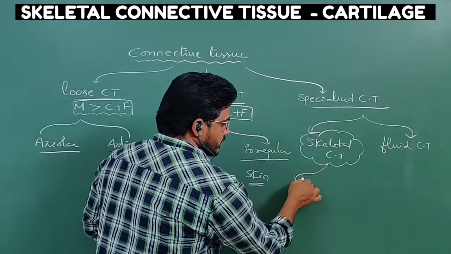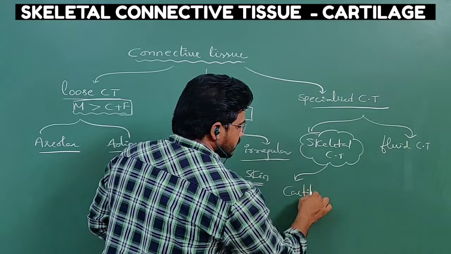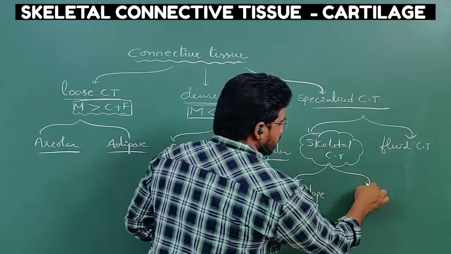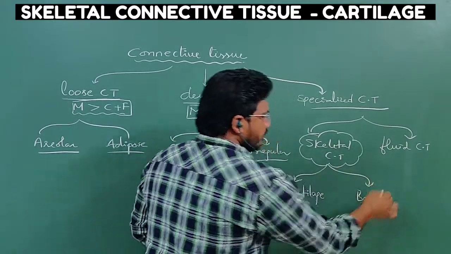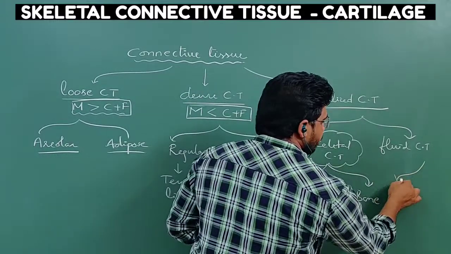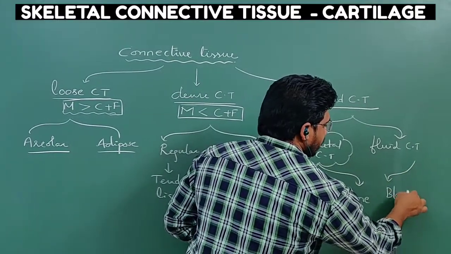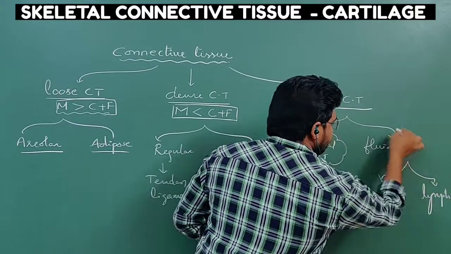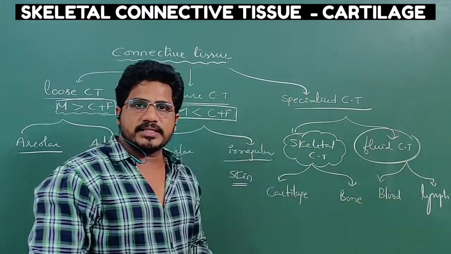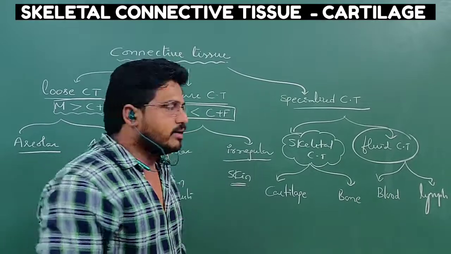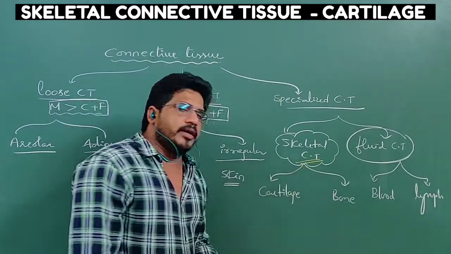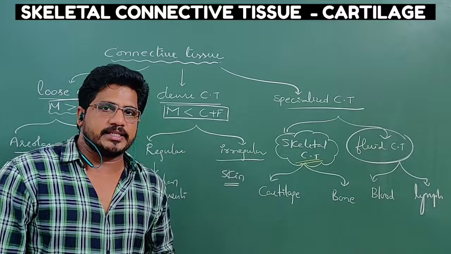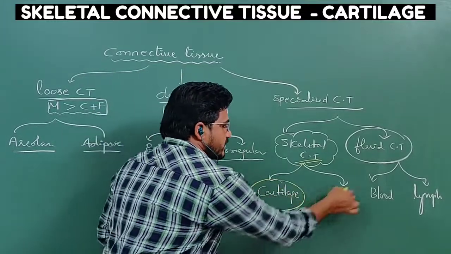Skeletal connective tissue consists of cartilage and bone, whereas fluid connective tissue consists of blood and lymph. The fluid connective tissue portion will be discussed in the very next video session. In this session, I am going to give the entire information of skeletal connective tissue, called cartilage and bone.